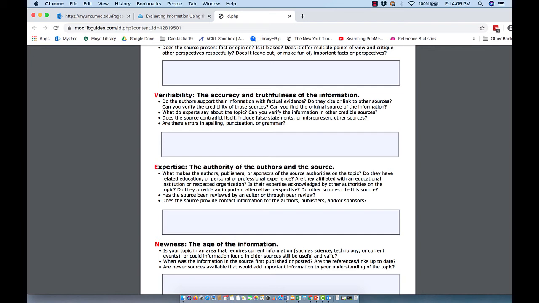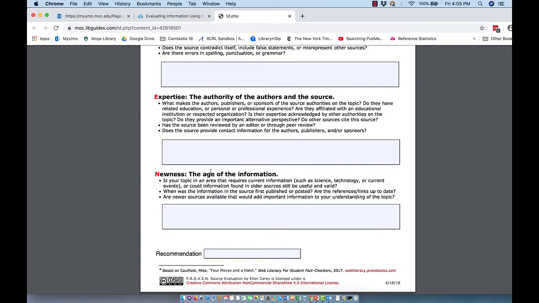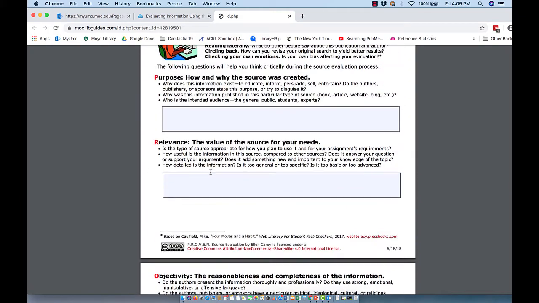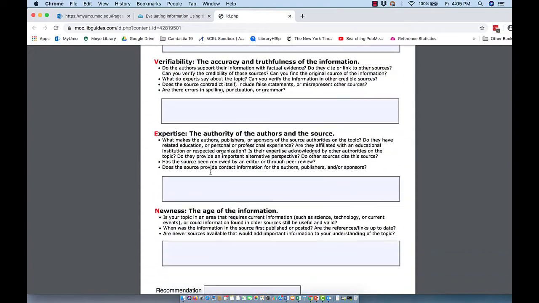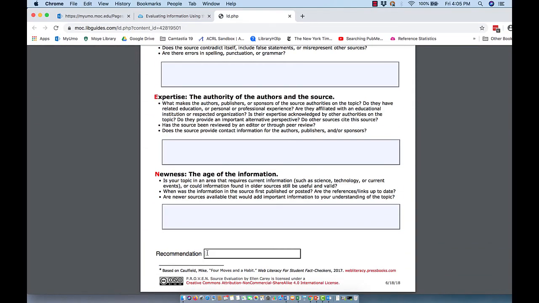Is it written by an authority who is an expert in that discipline that they're writing about? And is the information current enough that it fits my needs? Some topics or research questions need really current information and some don't. So you need to make a determination on all of those things before you give your peer-reviewed article a recommendation.